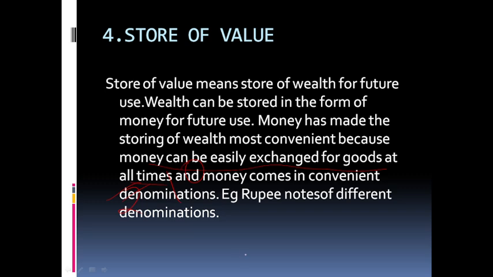Rupees 10, rupees 20, 50, 100, 200, 500, and so on. So it comes in various denominations.